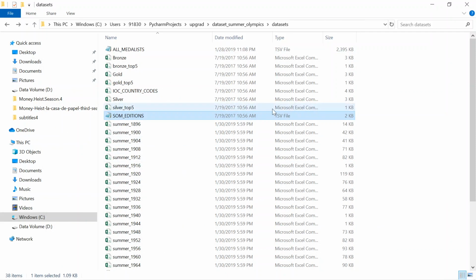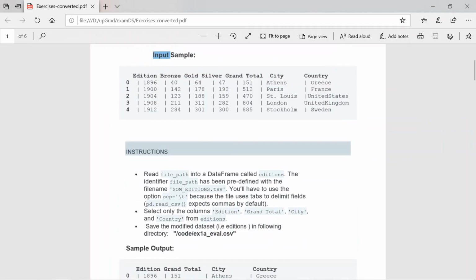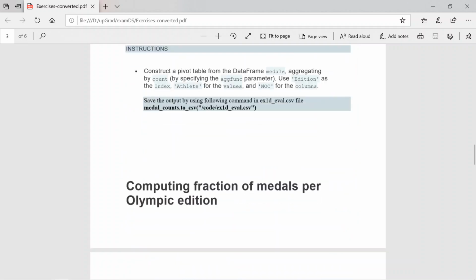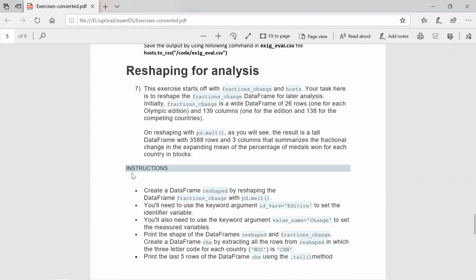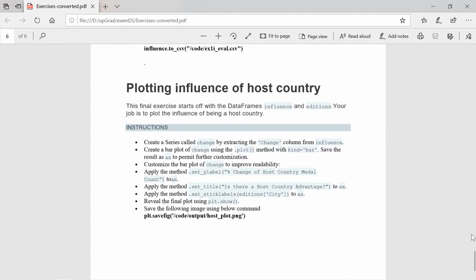This is the complete huge data set. They asked me various kinds of questions, and each question they evaluate. If you see, there are around eight questions. They asked me about this data set, and finally they asked me to show the visualization.